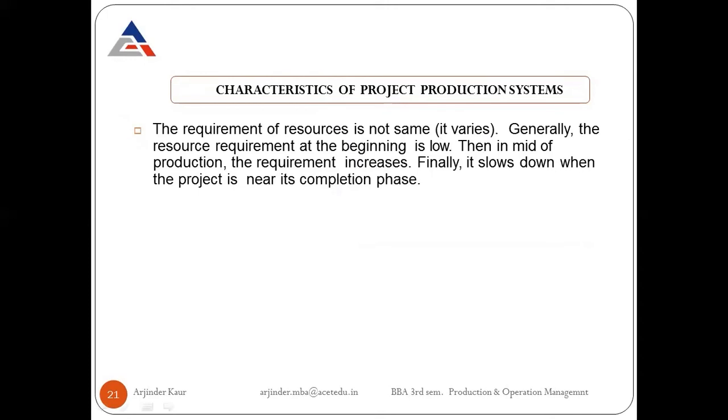Initially it's low, and during the mid-term of the project it rises because we need to invest in a lot of resources, as there is a pressure of completing the project on time. So the project director may invest in additional resources to finish the work at a fast pace. And finally, when the work is near completion, the use of resources will be less.